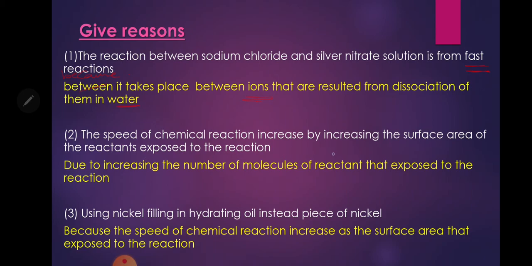طيب the speed of chemical reaction increases by increasing surface area of the reactant that is exposed to the reaction. ليه كل لما surface area زادت كل لما ال speed of chemical reaction زاد؟ هقول له because the number of the molecules of the reactant that are exposed to the reaction increases. طيب using nickel filling in hydrating oil instead of a piece of nickel. بيقول لي ليه استخدمه filling، ليه استخدمه برادة، ما استخدمهوش piece of nickel، ما استخدمهوش big size. قلنا because the speed of chemical reaction increases as the surface area that is exposed to the reaction increases. Thank you.